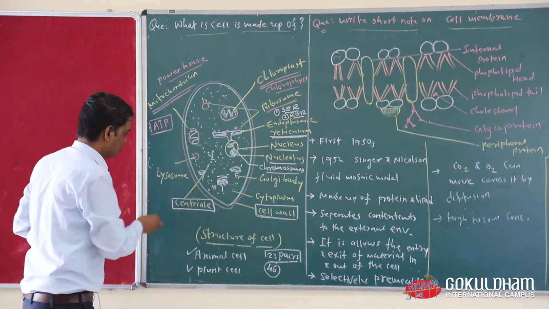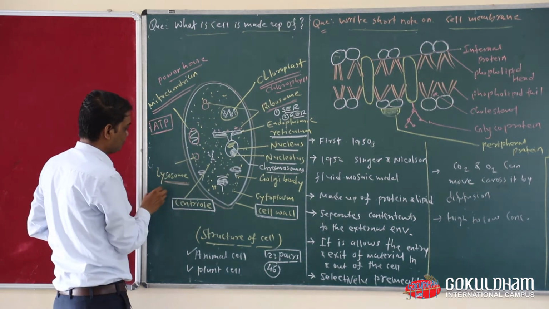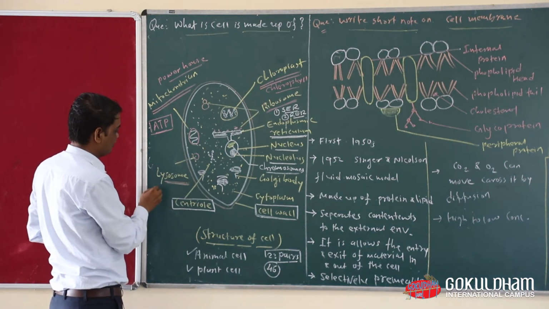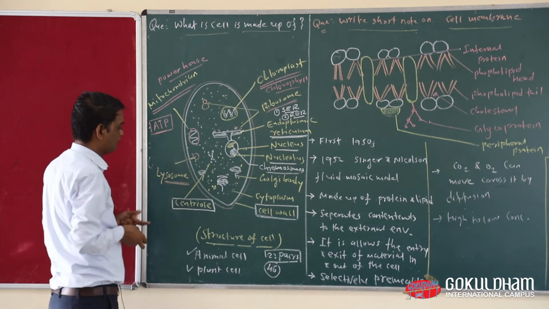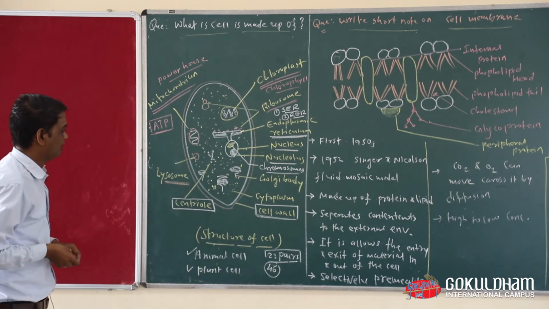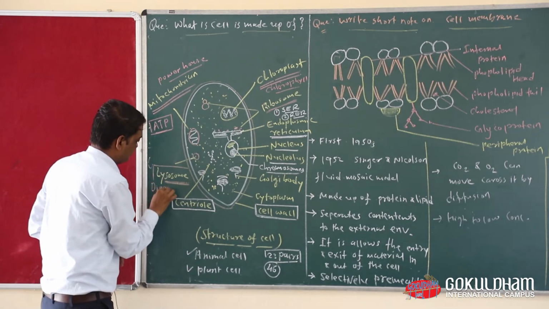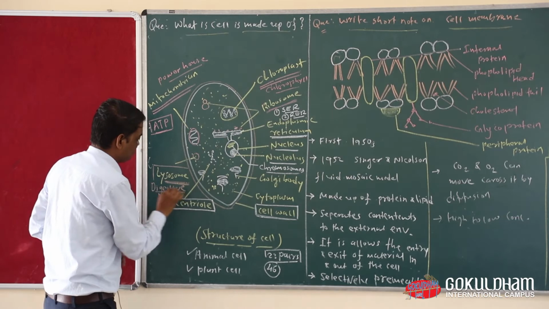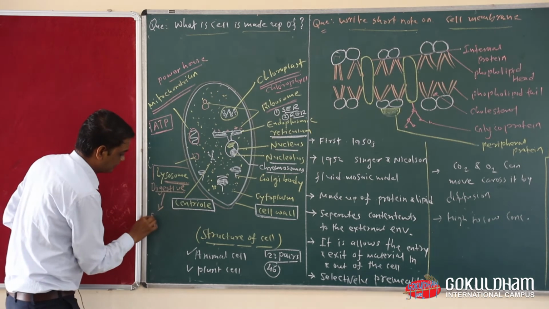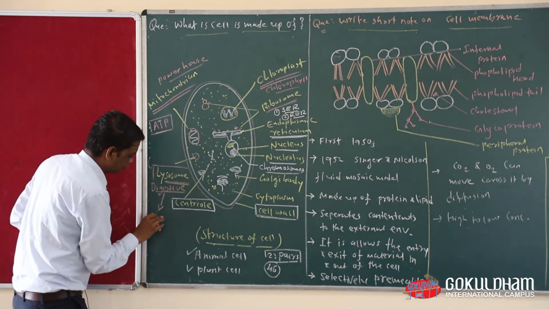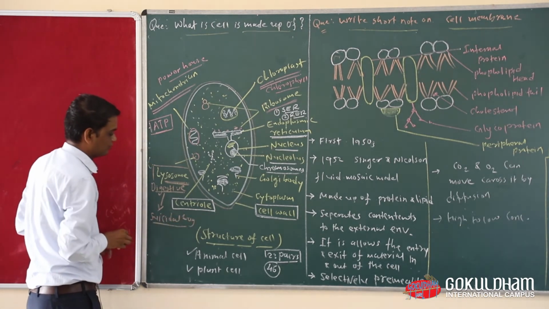Our next organelle is the lysosome. Lysosome is known as a digestive organelle. Another name of lysosome is suicidal bag. As we know, lysosome is a digestive organelle, and that is the reason it is also known as the suicidal bag.